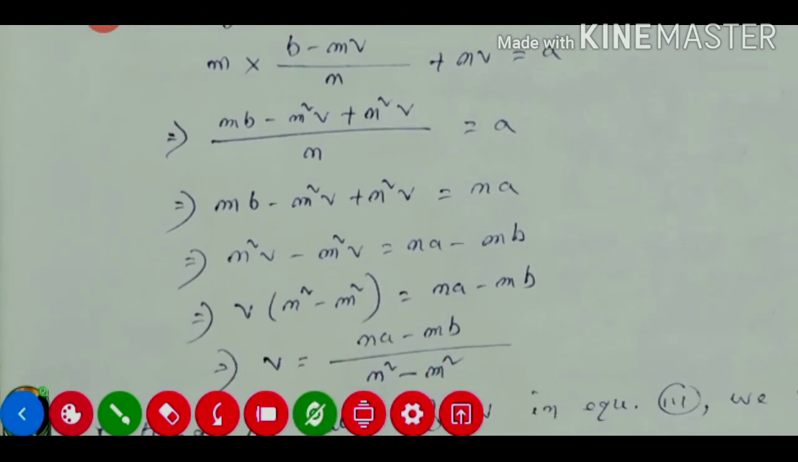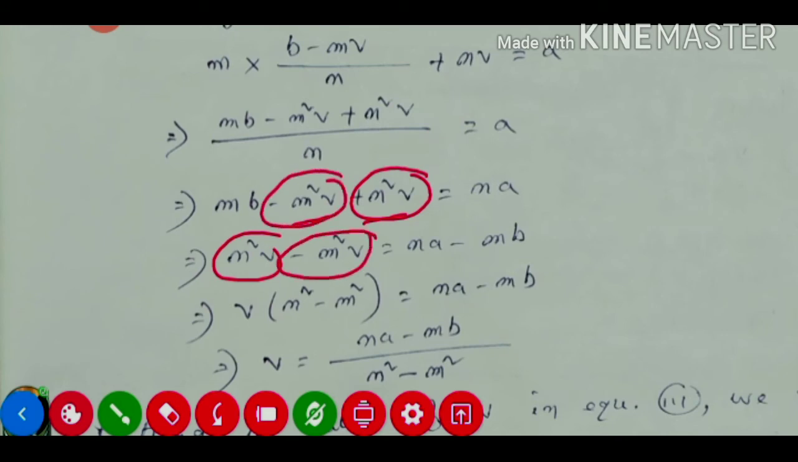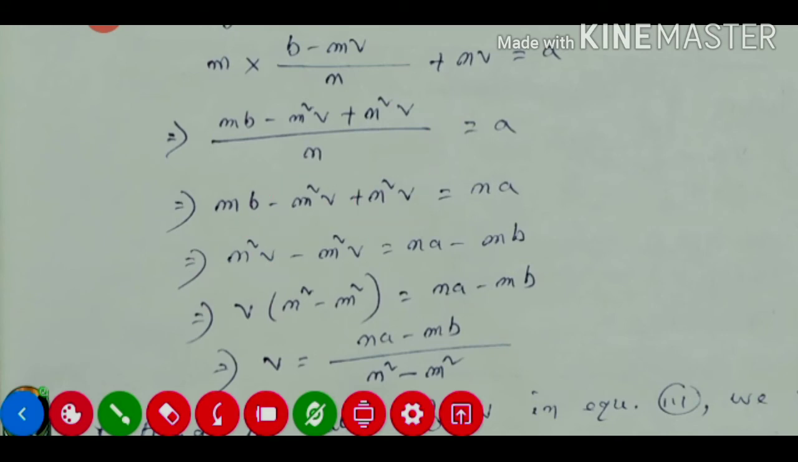So v with power 2 we keep on the left hand side, and the terms without v we shift to the right hand side. See, this one has power 2, this one also has power 2. This one is positive, so we write it first. This one is negative, so we write it as the second term. And the right hand side is na, and this one if we shift, it will be minus mb. From these two, v is common. So we take v common, and what remains is n square minus m square is equal to na minus mb.